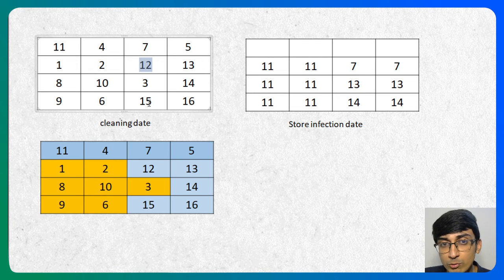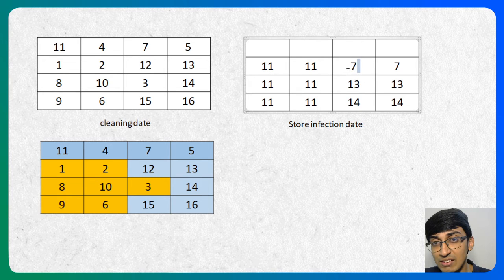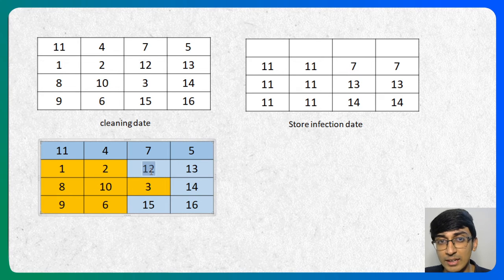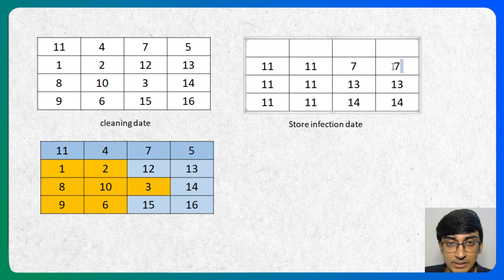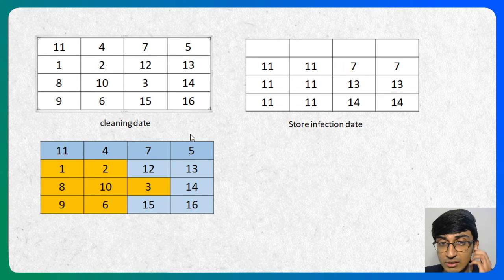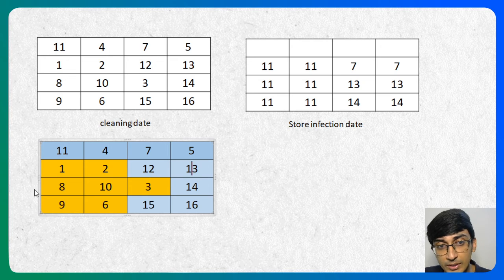When it comes to 12, it will be cleaned at 12, but the latest infection it's going to get is at 7. So for sure 12 will be clean. Similarly, 13 will be cleaned at 13, but it will be infected latest by 7. So it will be cleaned after it's infected. So it's 13. Let's come here.